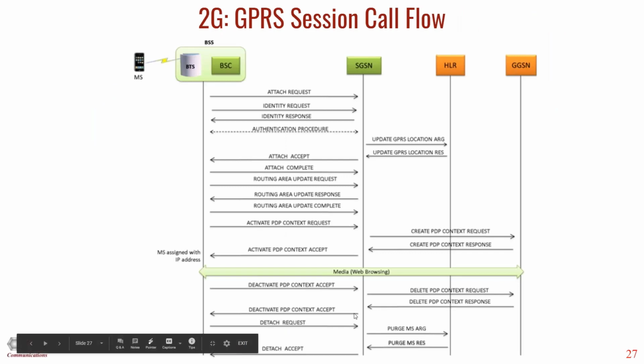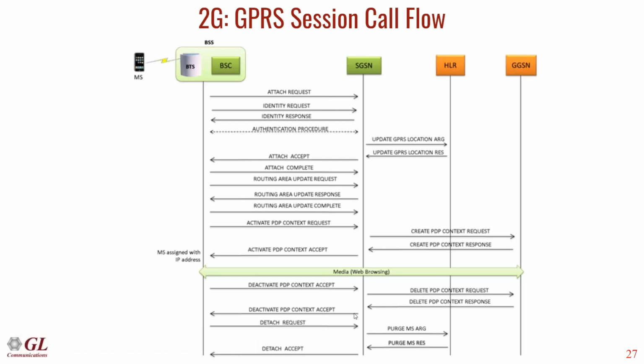Again, this is the GPRS call flow where the mobile is trying to connect to the internet. It sends an attach request to the SGSN, and the SGSN authenticates and requests a PDP context with the GGSN. A PDP context will be created, and the MS is assigned an IP address. Now the mobile can browse the internet, and whenever it wants to clear, it can deactivate the PDP context.